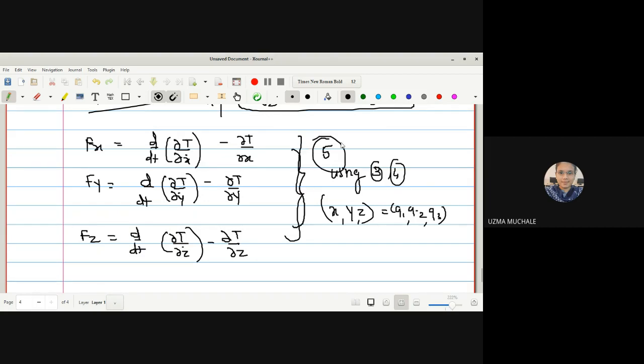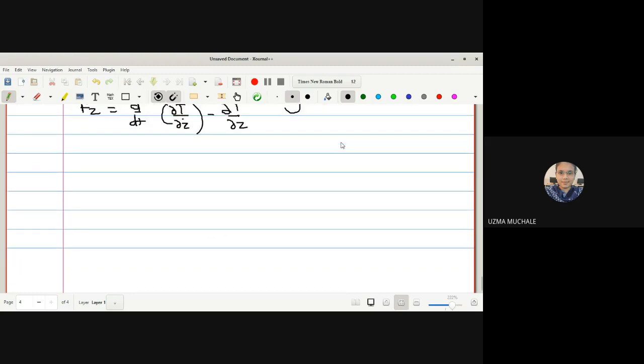Okay, all these equations, because we have combined equations 3 and 4 to prepare equation 5, correct? Now we know our equation 2. Using equation 2, we are going to find all the derivatives. That is dou T by dou x. Next, we will find dou T by dou x dot, correct? Similarly, we will find dou T by dou y, and next dou T by dou y dot. So let us check what the derivative is. You have the equation T is equal to 1 upon 2 m times x dot square plus y dot square plus z dot square.